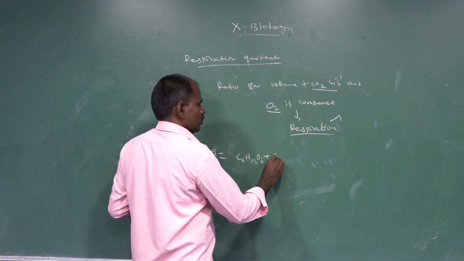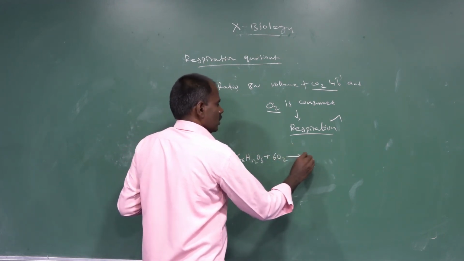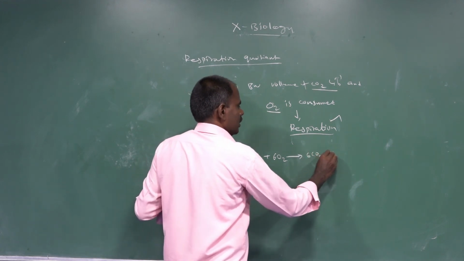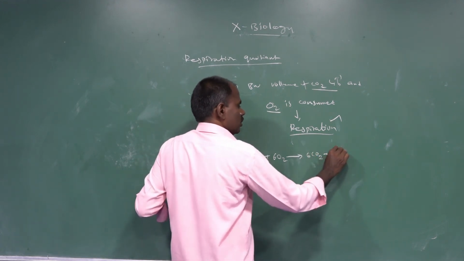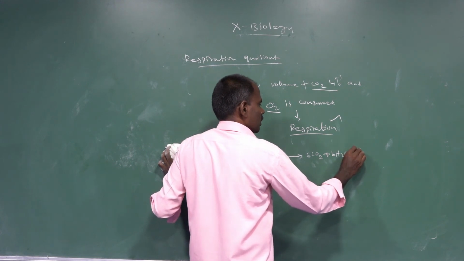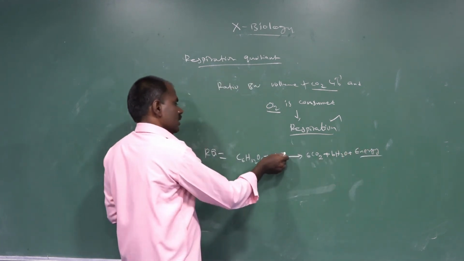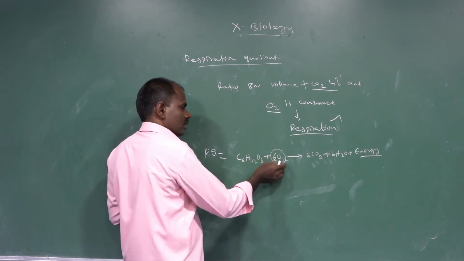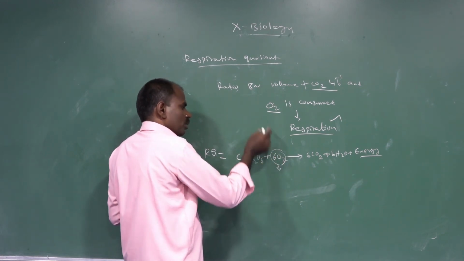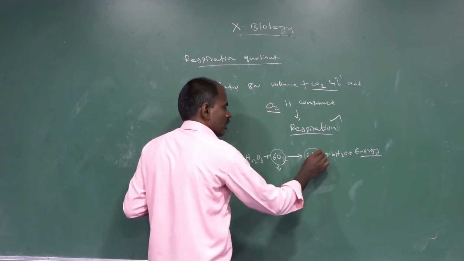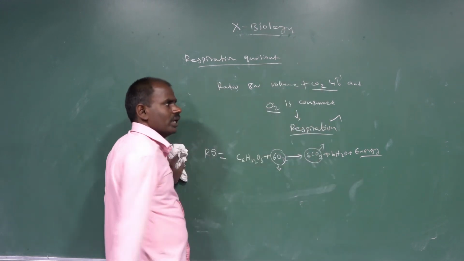C6H12O6 plus 6 moles of oxygen gives 6 moles of carbon dioxide plus 6 moles of H2O plus energy. Six moles of oxygen are consumed and 6 moles of carbon dioxide are liberated during respiration.